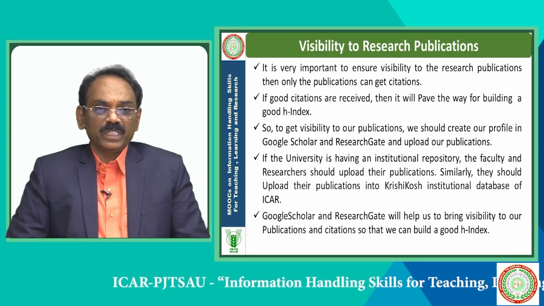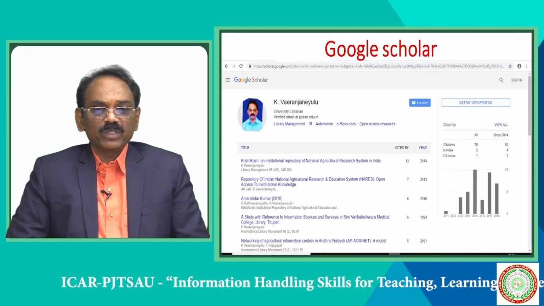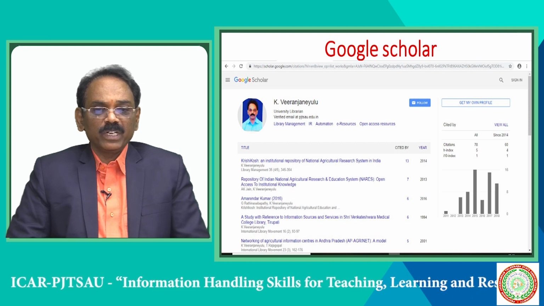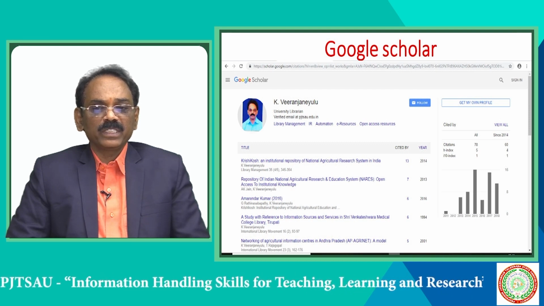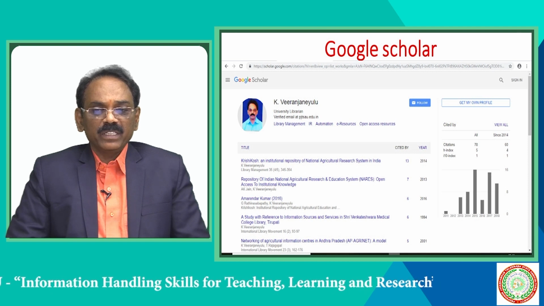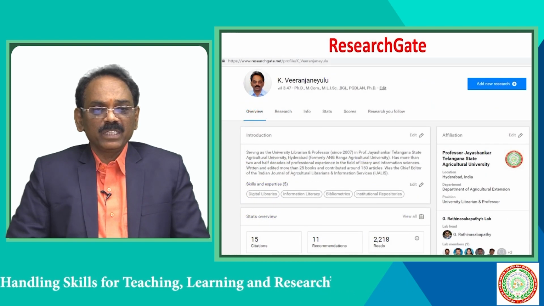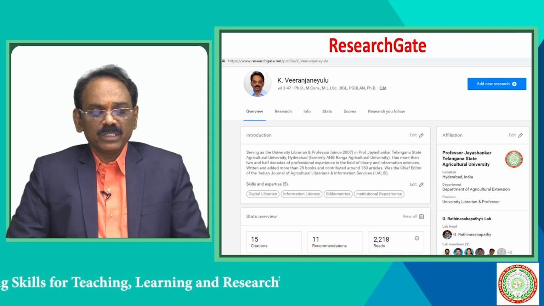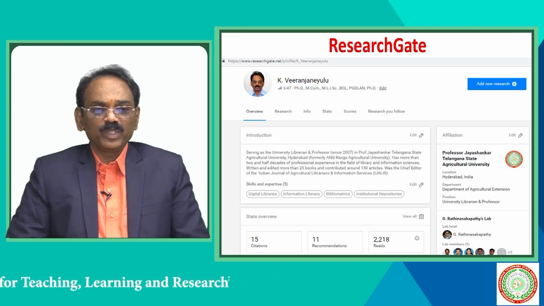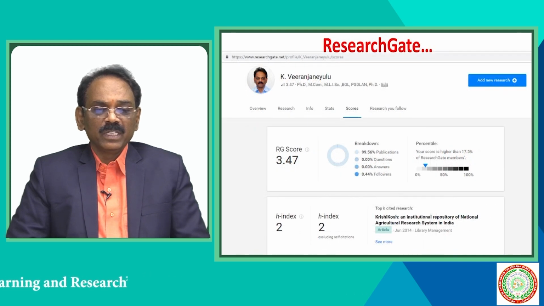a good H-index. This is Google Scholar, you can see that, and automatically we will get how many citations, H-index and i10-index also you can see. And ResearchGate is one more, where you can share your resources and share your knowledge. This resource sharing is also useful, and you can see the citations and the ResearchGate score also, which gives visibility and helps to share our papers with other people also.